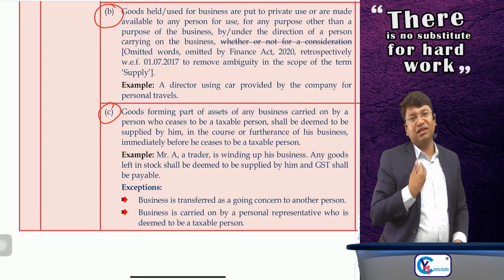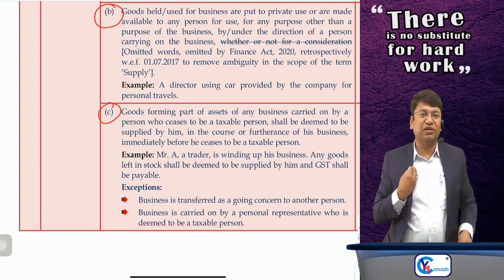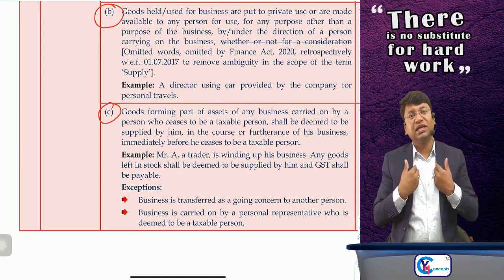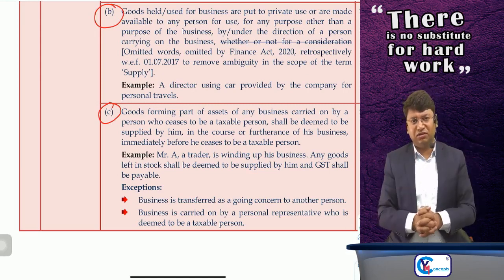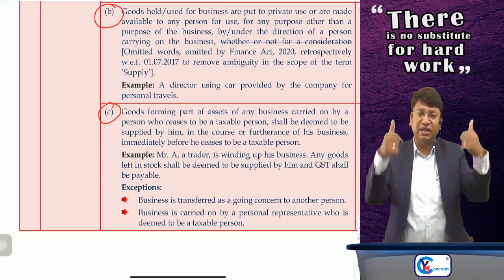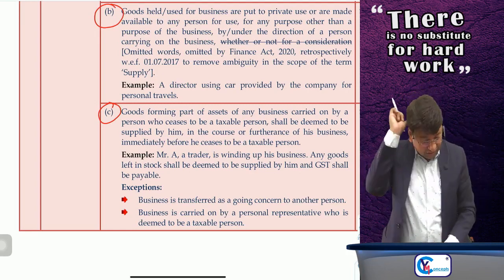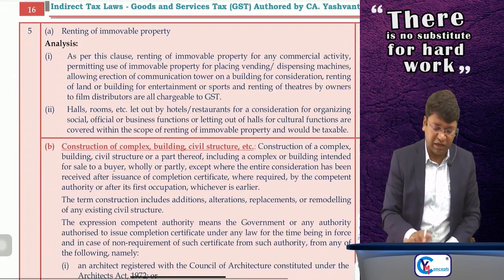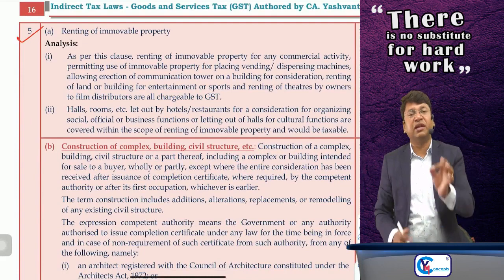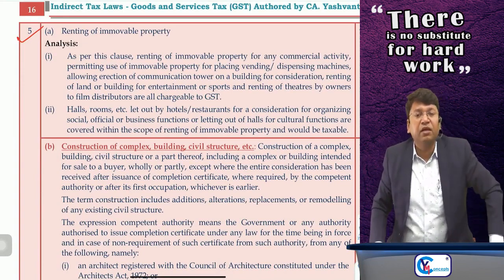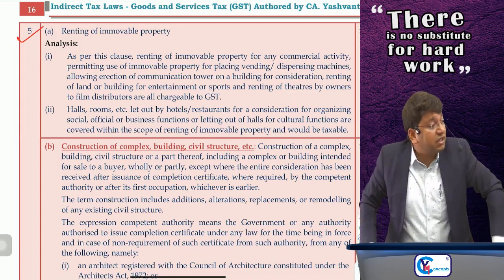But if it is not the case, I am not transferring the business, my business is not getting continued by another registered person, then if I am surrendering my registration number, or if the department has cancelled my registration number, then all the goods on which I have availed the ITC is supply of goods. Clear? Done. Sir, this is para number 4. Now coming to para number 5. In para number 5, there are 6 transactions, all are supply of services.